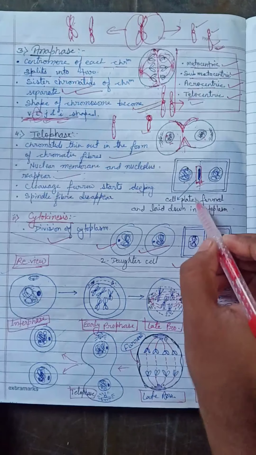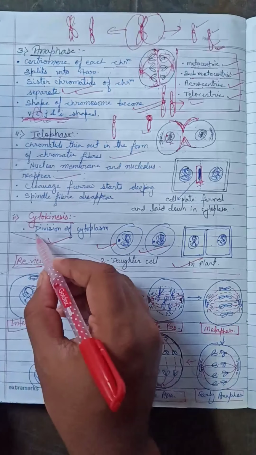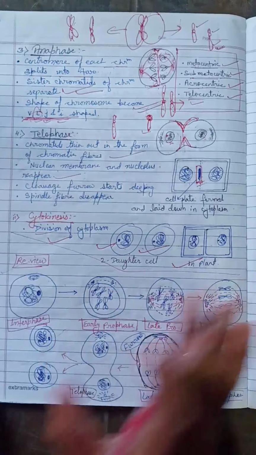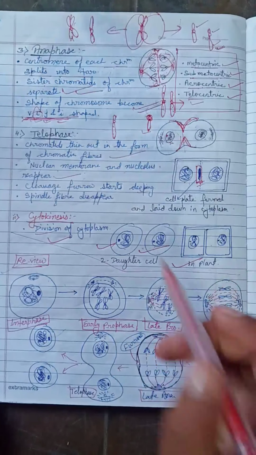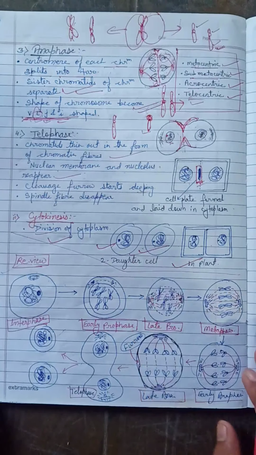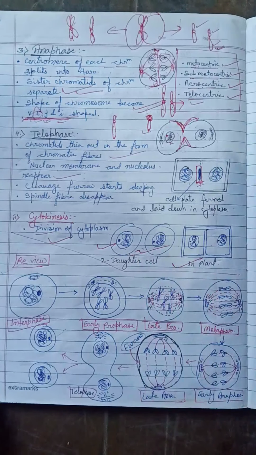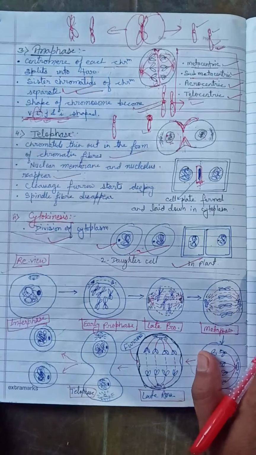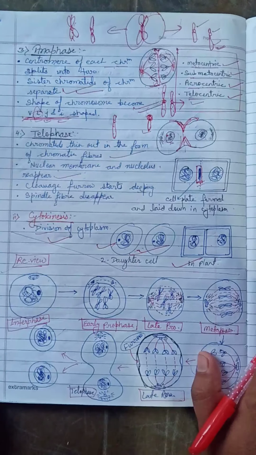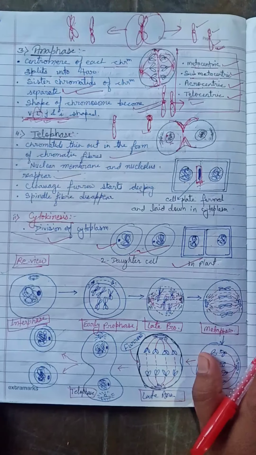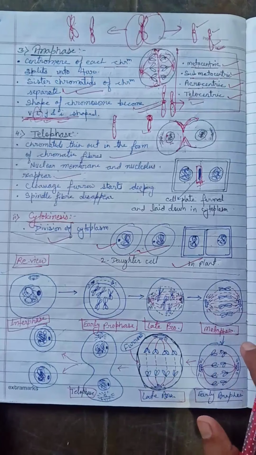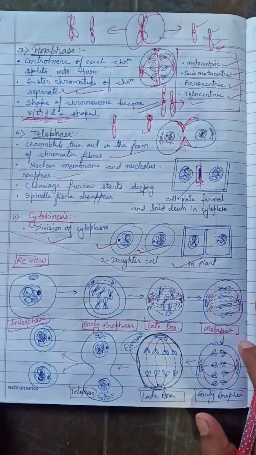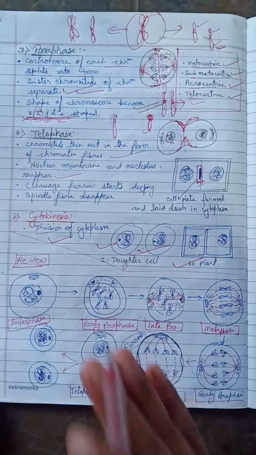After cytokinesis, cell division takes place and completely happens, and one cell gives two daughter cells in the animal cell and also in the plant cell. Is it okay? That was the division of mitosis, where we can simply say that no chromosomal number is changed.